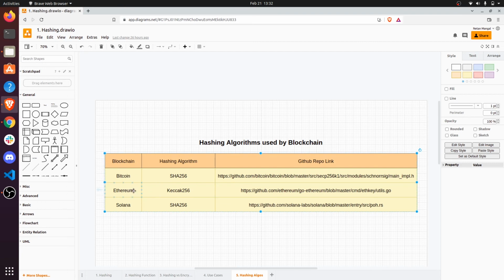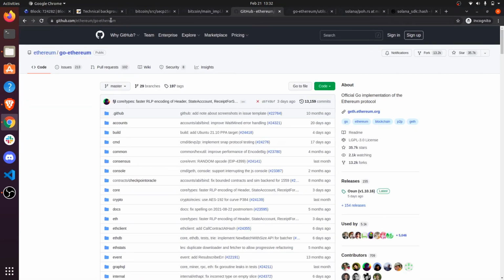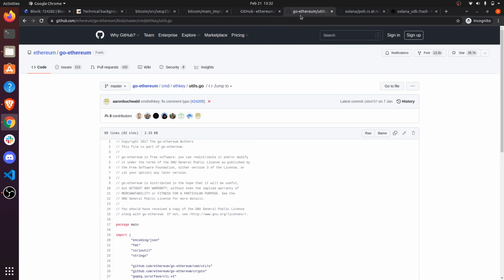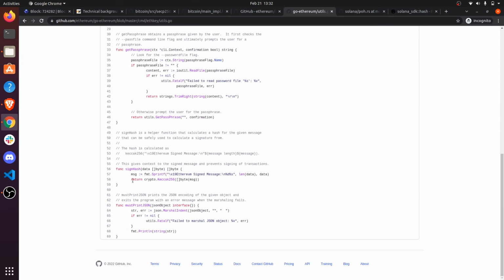Secondly, we'll have a look at the implementation of the hashing algorithm in Ethereum. We'll go to Go's implementation of Ethereum on github.com/ethereum/go-ethereum, and we'll have a look at a particular utility. Scrolling a bit down, on line number 58, it reads return crypto.Keccak256. Its comment reads that the hash is calculated with Keccak256, which is from the SHA-3 family of hashing algorithms. So Ethereum uses the Keccak256 hashing algorithm.